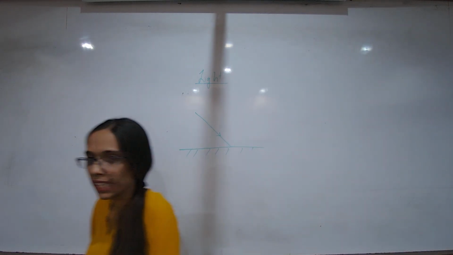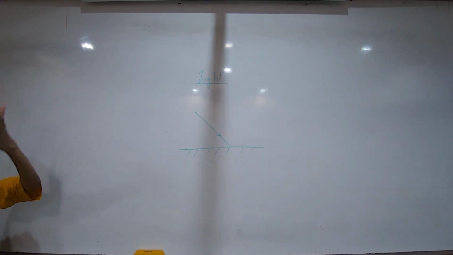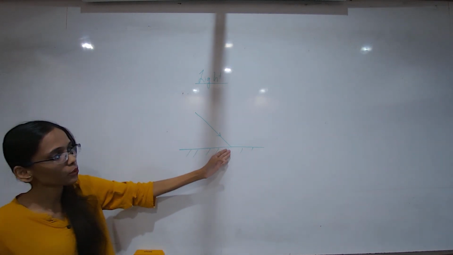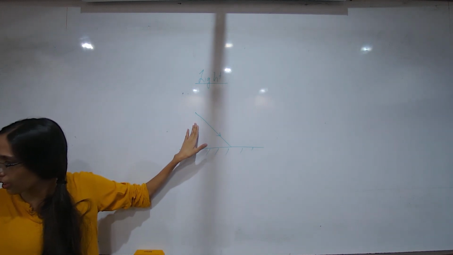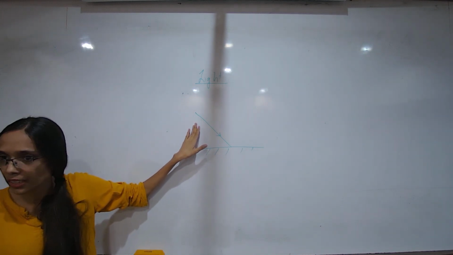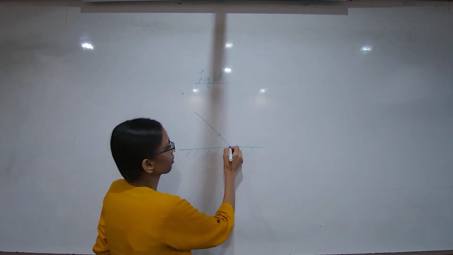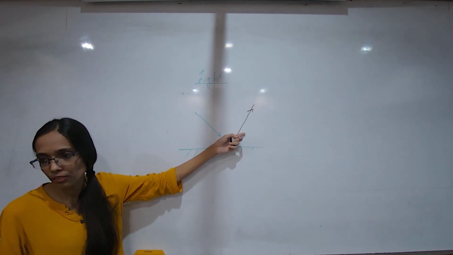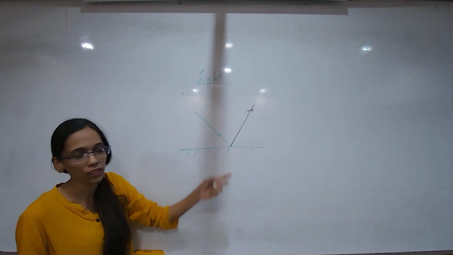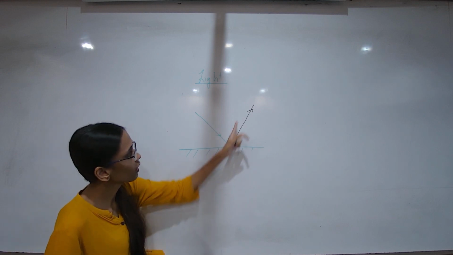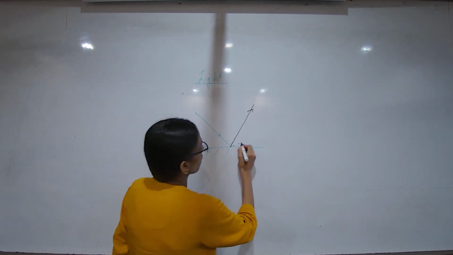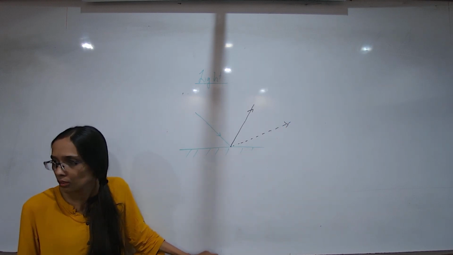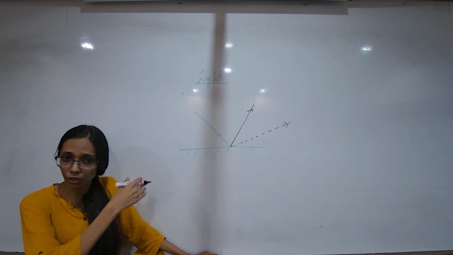So for plane mirrors, we know reflection of light follows some laws. So this ray is hitting this plane mirror. What do we call this ray? It is the incident ray, and we know that it is going to be reflected, and we call this ray the reflected ray. But I drew it like this. Can I draw this as the reflected ray? No? Everybody thinks no. Can it not be reflected in that direction?